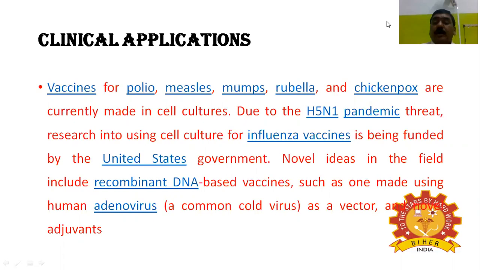Novel ideas in the field include recombinant DNA technology based vaccines, such as one made using human adenovirus. It's a common cold virus, a vector that acts as an adjuvant.